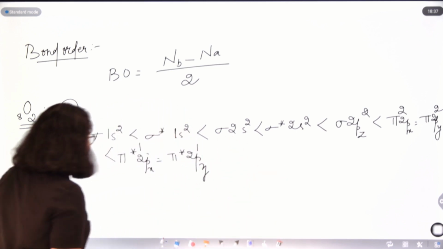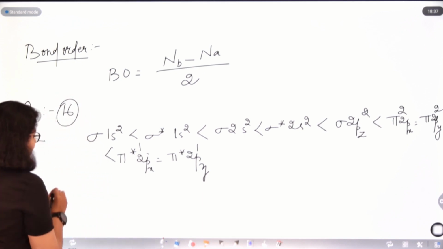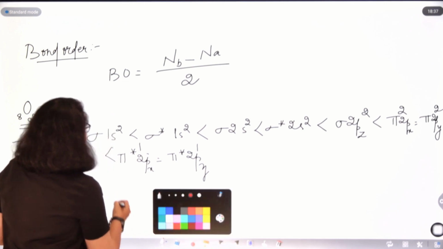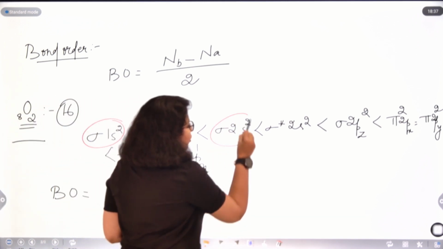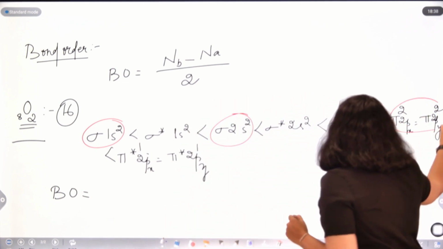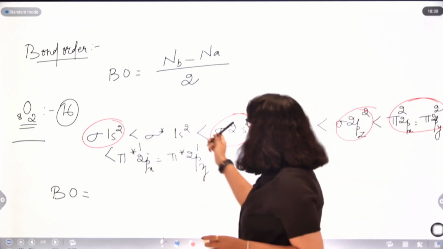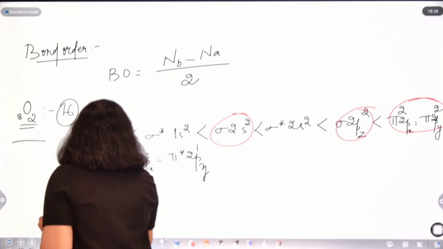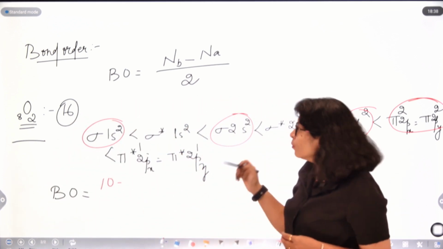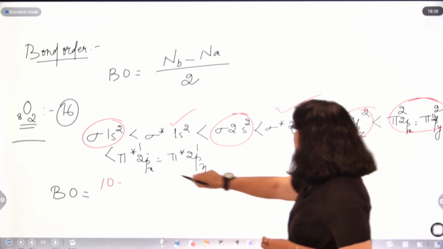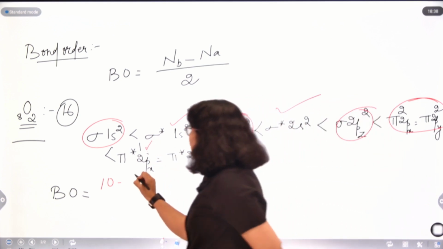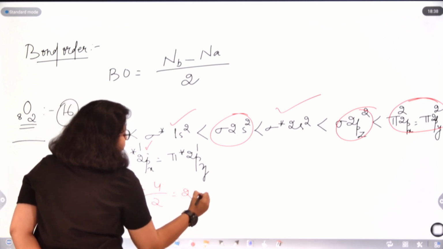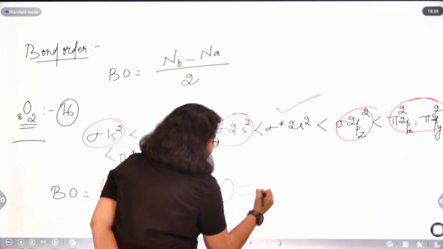Now you have to calculate the bond order for oxygen, right? So the bond order will be the number of bonding electrons minus anti-bonding electrons. What are the number of bonding electrons here? See, this is a bonding orbital, this is a bonding orbital, and these are bonding orbitals. So how many bonding electrons? 1, 2, 3, 4, 5, so 10, minus the starred ones, which are anti-bonding orbitals. So 1, 2, 3, so 6, divided by 2. So 4 by 2, that is 2. So the number of bonds between two oxygen atoms is 2.